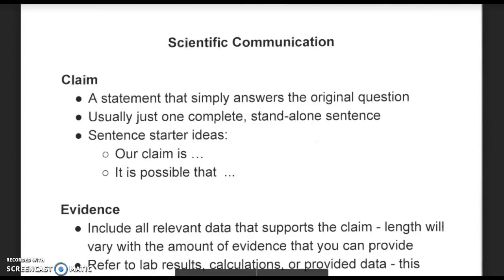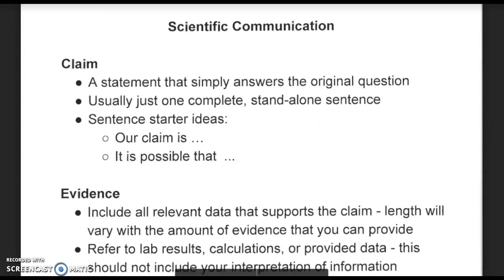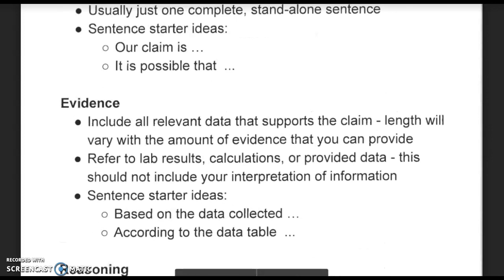When answering open-ended questions in science class, you are always going to answer using a technique called CER. CER stands for claim, evidence, and reasoning.